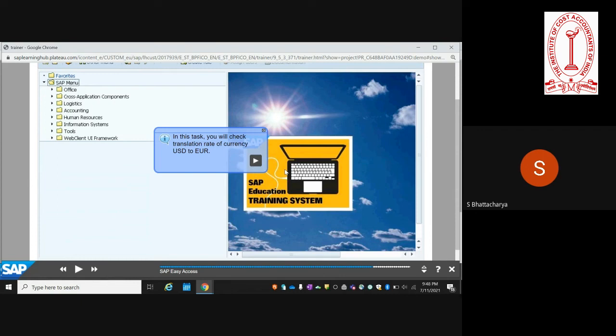Then you can post a foreign exchange transaction or any other currency, provided the general ledger account is maintained with INR as the local currency. So let's say the company code is INR and you are simply posting to an expense account. The expense account is maintained in INR. Then you can post in any other foreign currency and the system will translate based on the translation ratios.